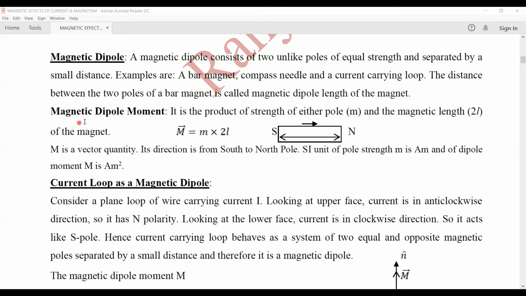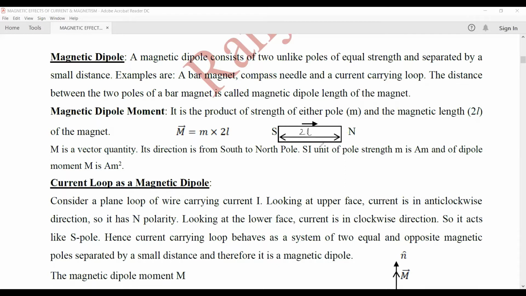Now let's discuss the magnetic dipole moment. It is the product of the strength of either pole and the dipole length. Let the two poles be separated by a small distance 2L.